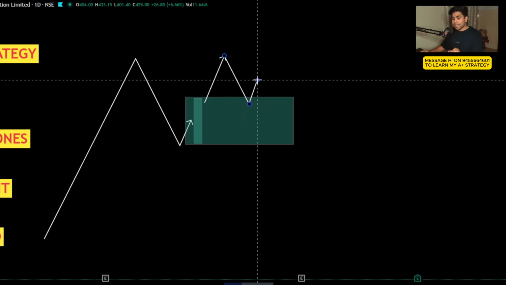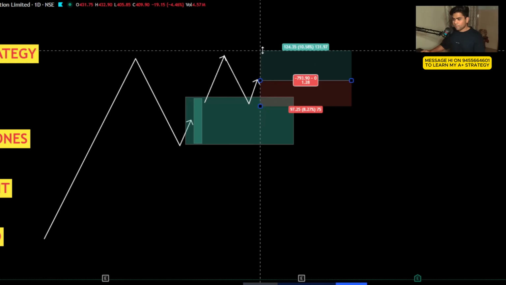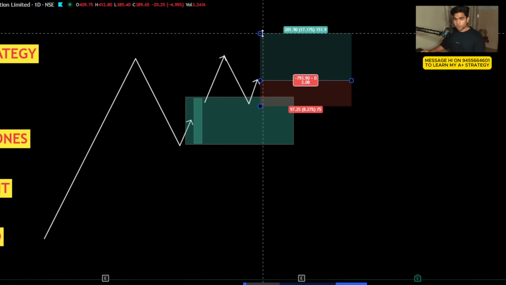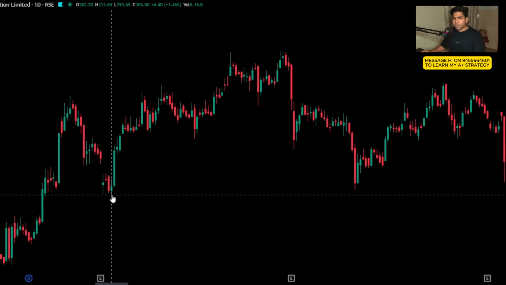Now our entry gets activated only when the same price action comes back to the retest areas and gives you a green candle. So we take a small stop loss just below the candle and we play for 1:2 risk reward ratio. That's our whole trade.